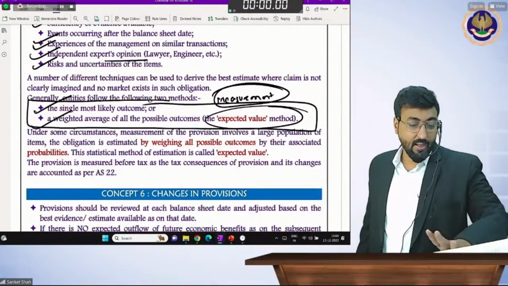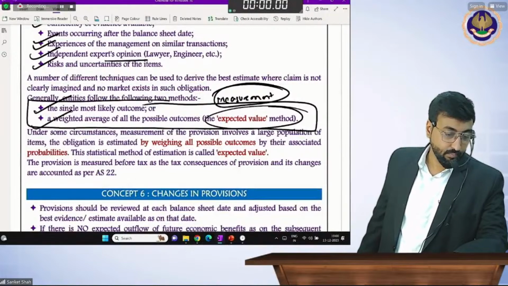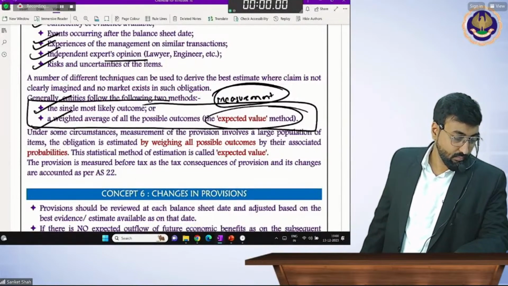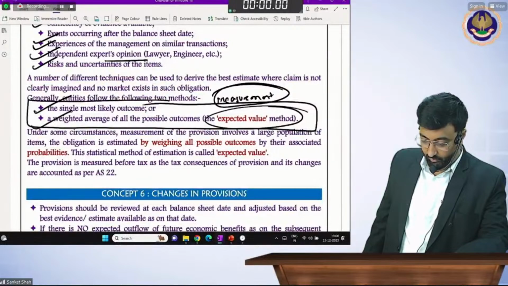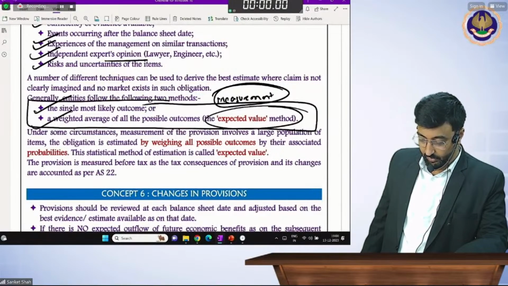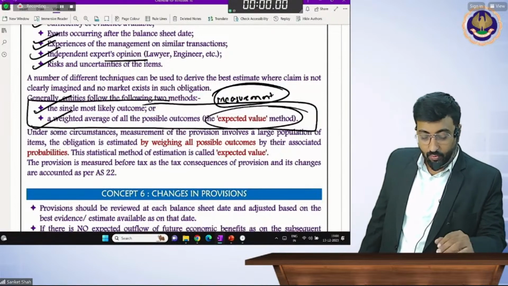I will take a break after 2 questions. So write down measurement.